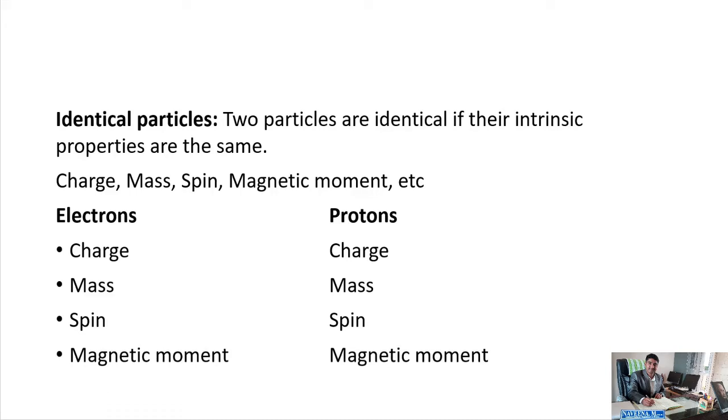Similarly, all protons have the same charge, same mass, same spin and same magnetic moment. Therefore, we call all electrons identical particles and also all protons identical particles. But identical particles may be in different states. Classical identical particles are distinguishable from one another, whereas quantum identical particles are indistinguishable from one another.